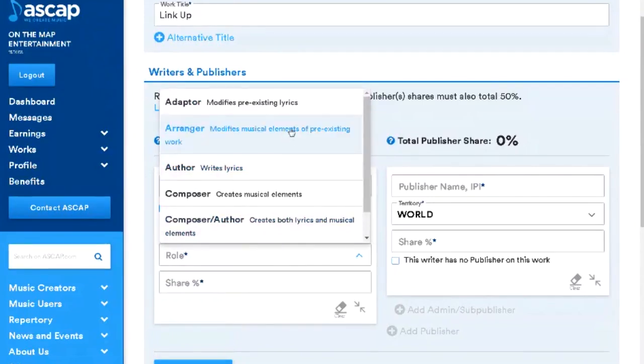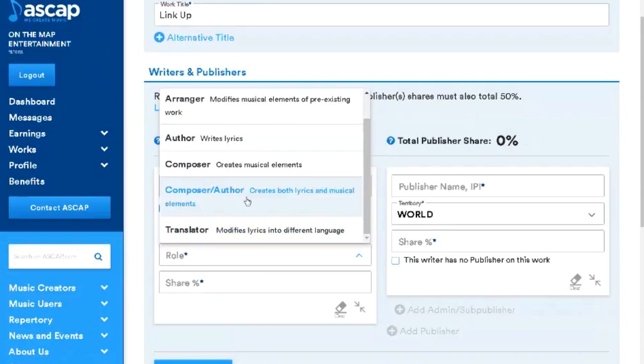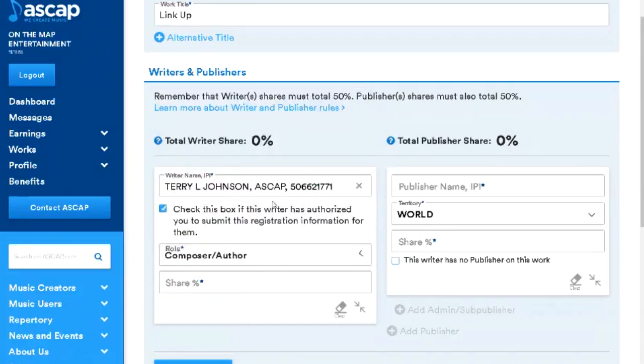All right, so what's the role of this writer? Is it adapter? Nope. Arranger, modifies the musical elements of a pre-existing work. Nope. Author writes the lyrics. So yes, that's me. A composer writes the musical elements. Yes, that's me. And creates both lyrics and musical elements. Yep. Let's add that.